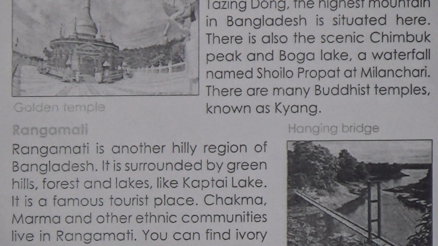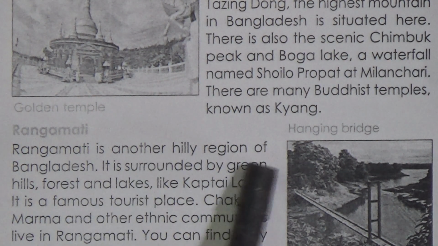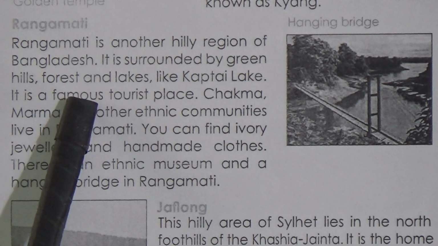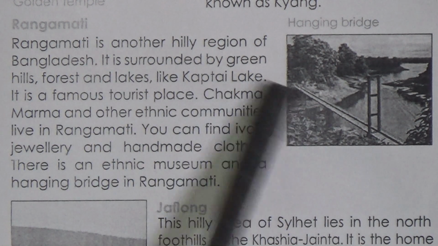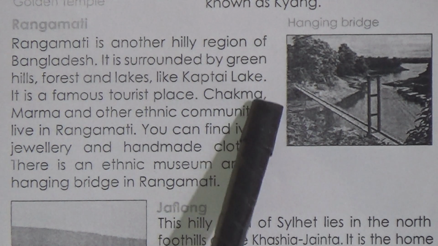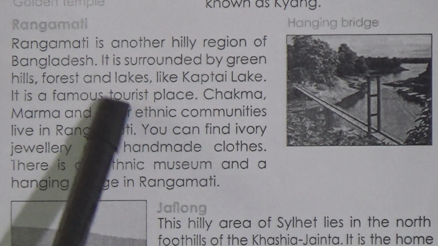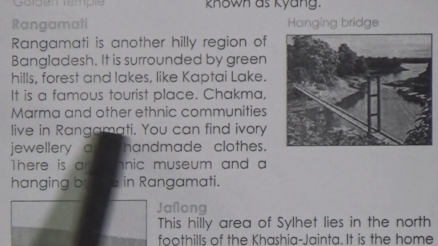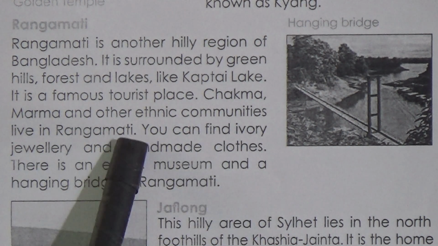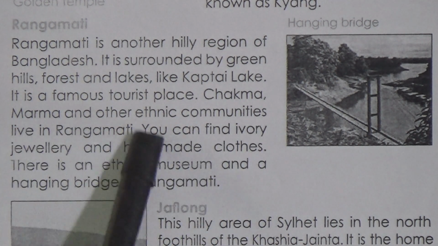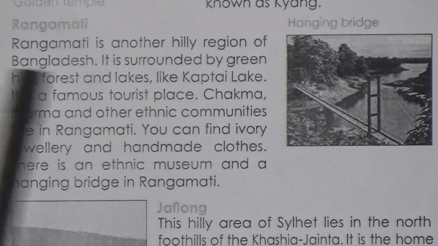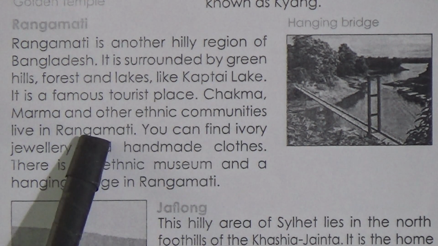In Rangamati, Rangamati is another hilly region of Bangladesh. It is surrounded by green hills, forest and lakes like Kaptai Lake. We all know what Kaptai Lake is, and some of us have visited. It is a famous tourist place. Chakma, Marma and other ethnic communities live in Rangamati. So what type of ethnic communities live there? Chakma, Marma and some other ethnic communities.